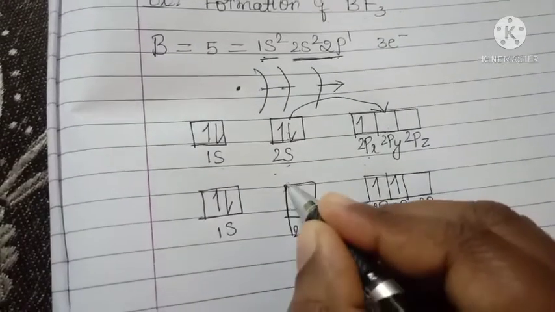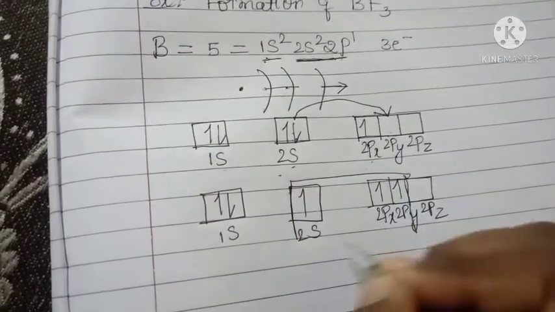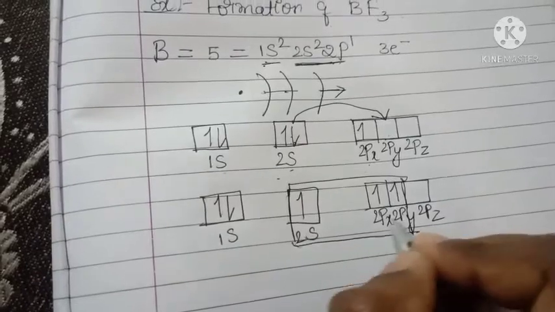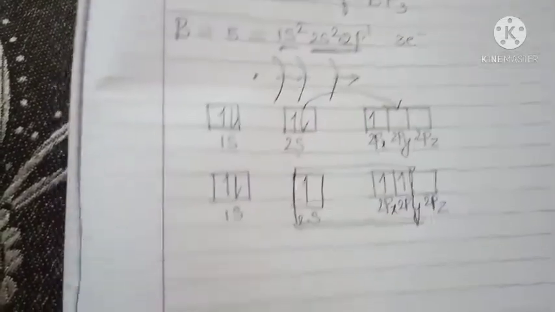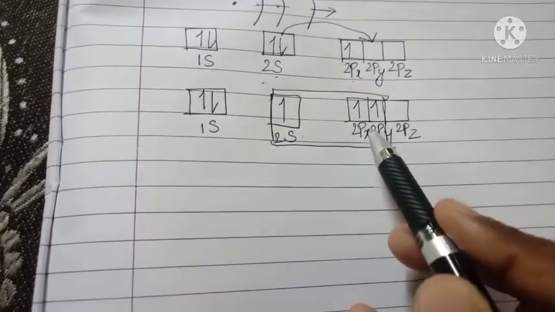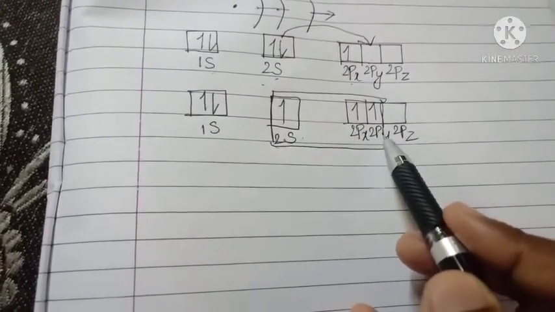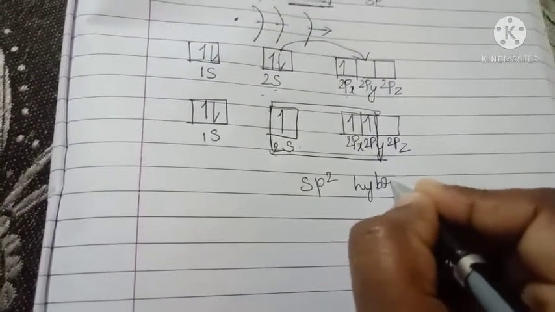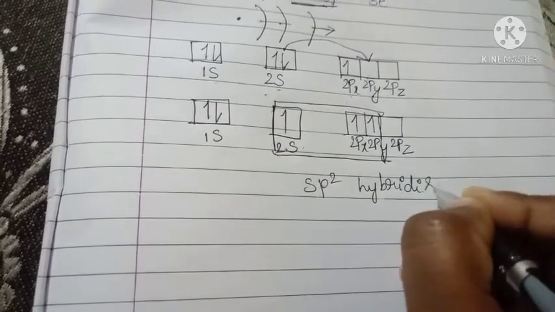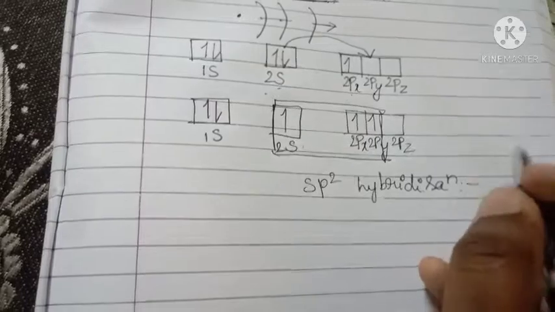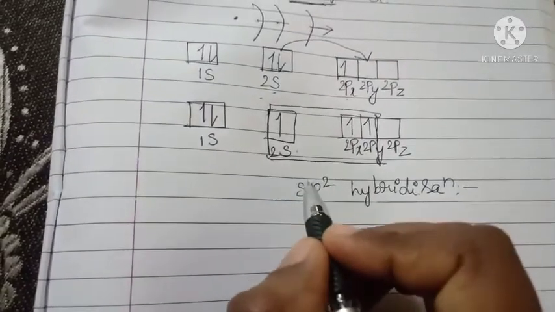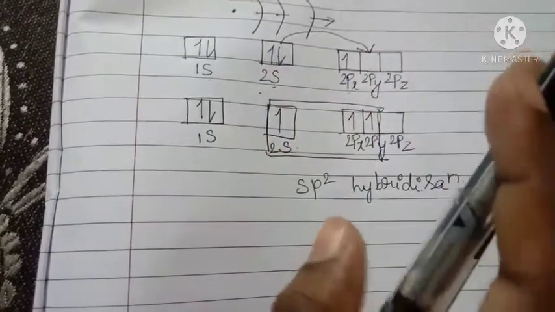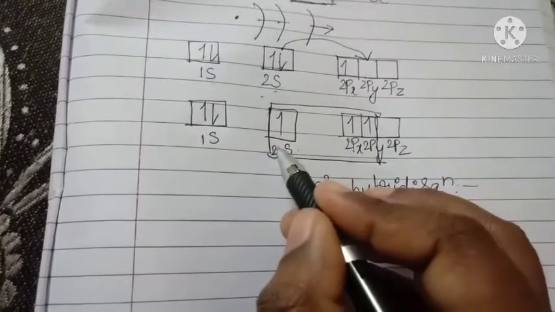In the outermost shell, how many electrons are present? 3 electrons. These 3 electrons are in hybrid orbitals. This is sp2 hybridization. Here 3 sp2 hybrid orbitals are formed, not 3 sp3 hybrid orbitals. You have to know that.